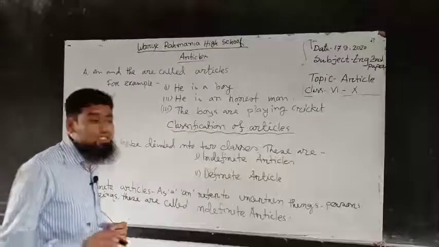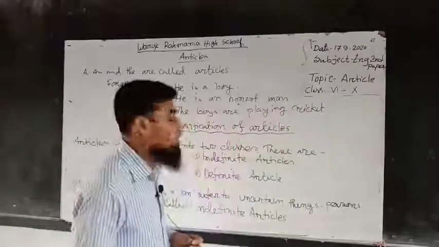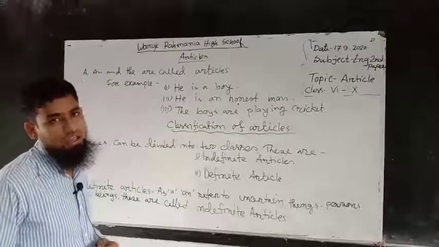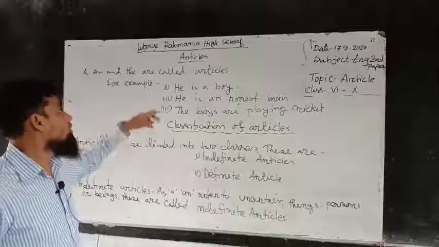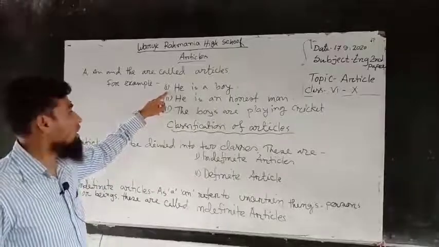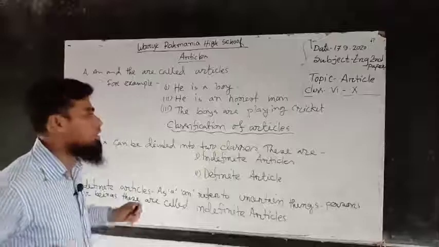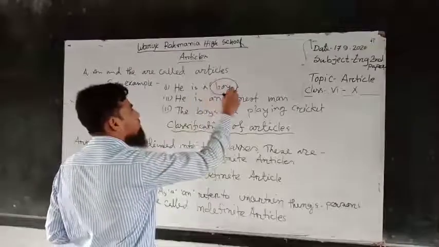Dear students, follow me and notice the sentence where or when we will use article. Example number 1, he is a boy. Here the sentence contains a noun.